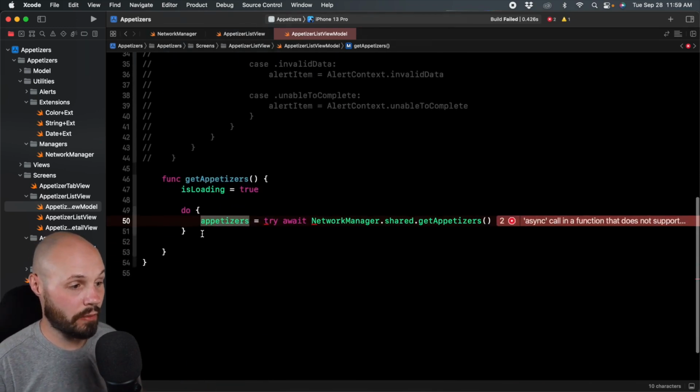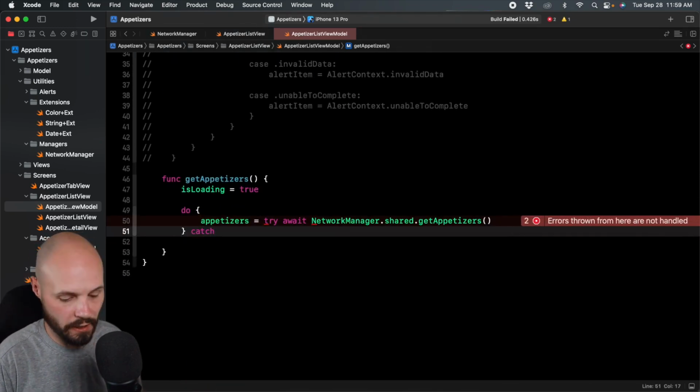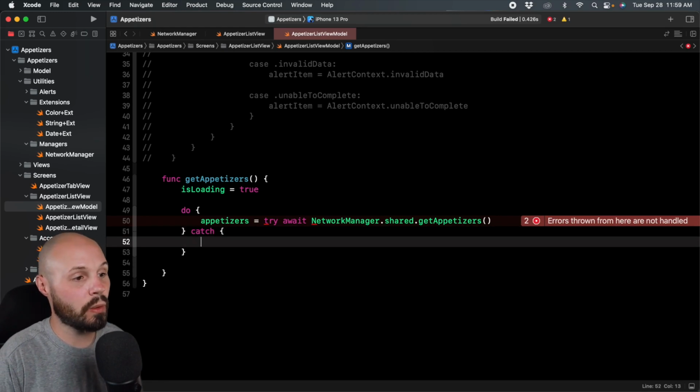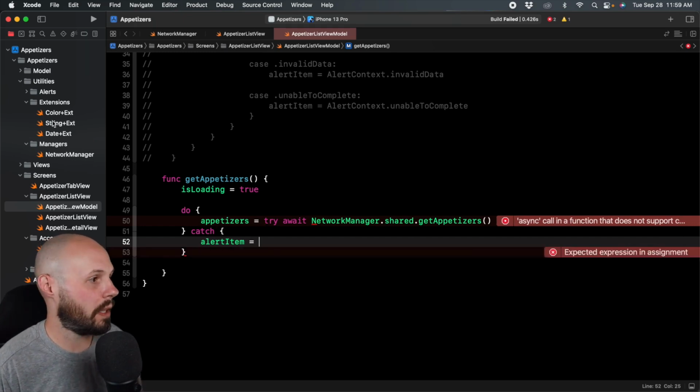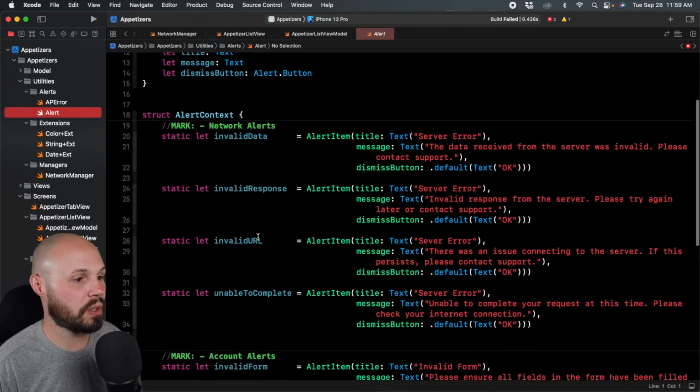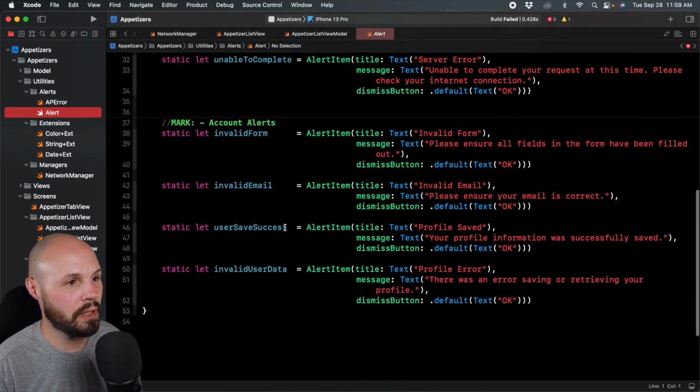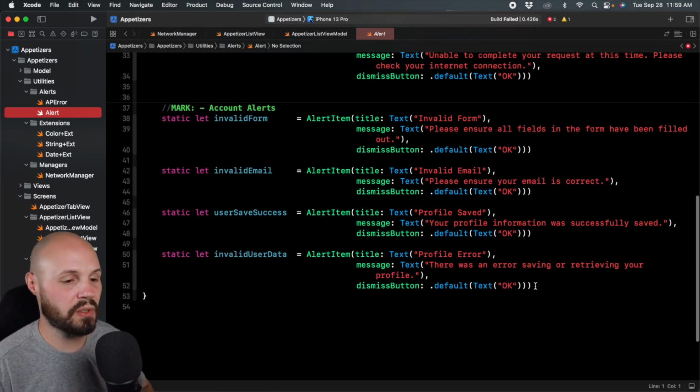If this fails, however, it's going to go into the catch block. I'll handle that error in a second. And this is where we will show our error. So we'll say alertItem equals, we don't have a generic error, right? So if we go to our alerts in the alert context, we don't really have a generic one. We can create one real quick, but this video is already pretty long.